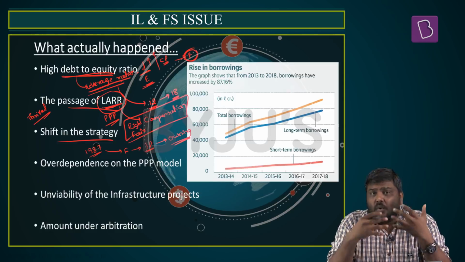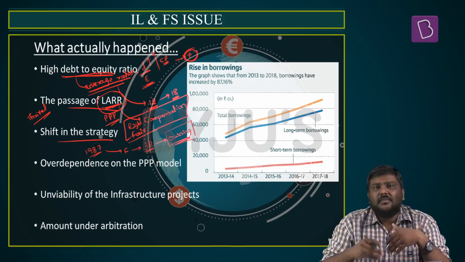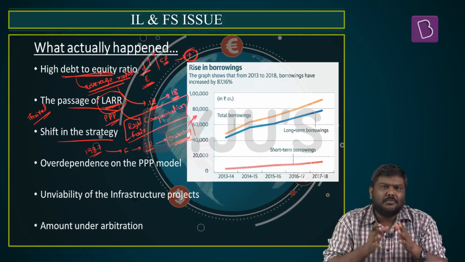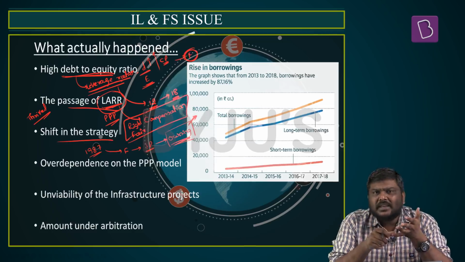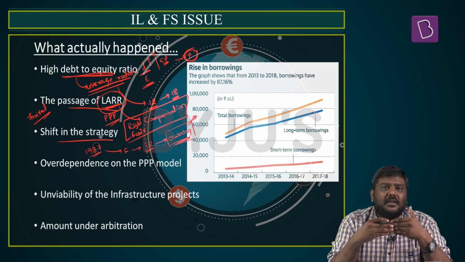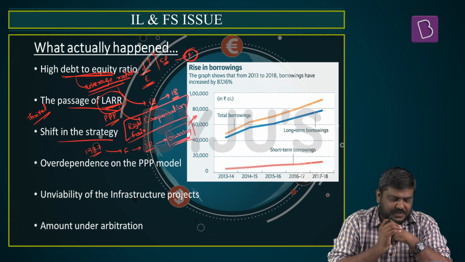But when you start owning the infrastructure projects, the risks you will be bearing will be much higher. As a result, it is said that the company borrowed heavily from both the banking sector as well as the money market, but could not repay because it had invested in long-term infrastructure projects.